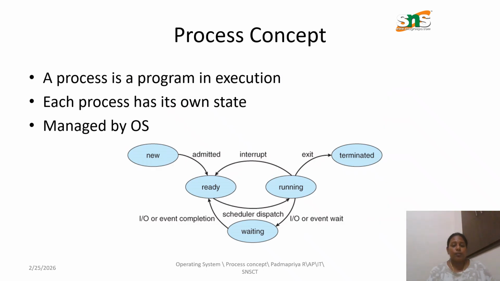And this is the process states diagram. So here a process is a program in execution. Each process has its own states. We already showed the process states, and it is managed by the OS, that is, the operating system. So a new process can be admitted to the ready state. The admitted process can be scheduled by the OS, and the scheduler dispatches the particular process to run, and after completing the running process, it's terminated.